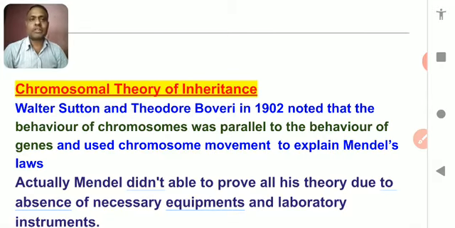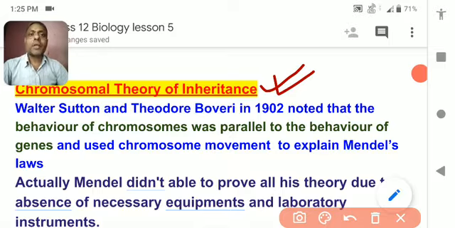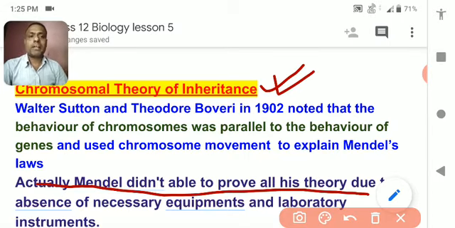First of all, the topic that is given over here is the chromosomal theory of inheritance. Mendel wasn't able to prove his theory. Mendel gave his theory in the mid-1800s, about 1850 or 60.